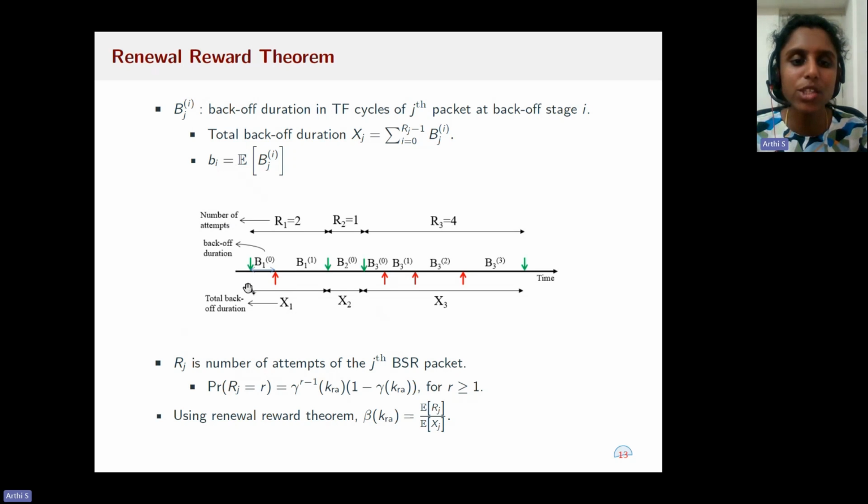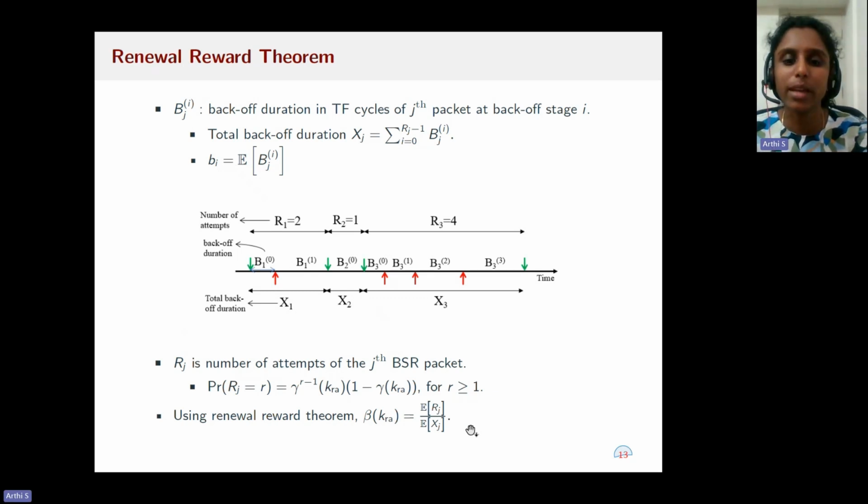And the start of each new BSR packet transmission attempt is a renewal instance. So with this, we were able to compute the attempt rate using the renewal reward theorem, which is given in these expressions.